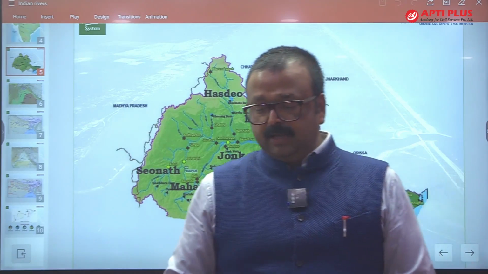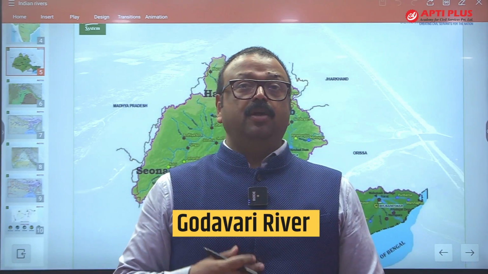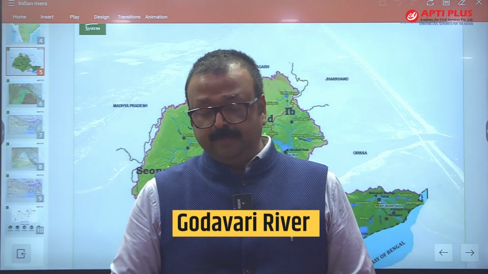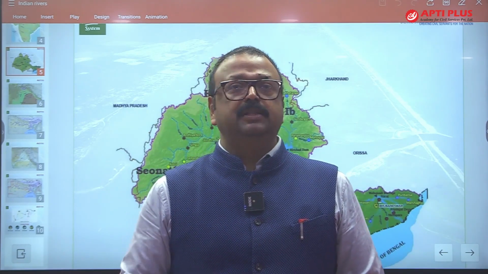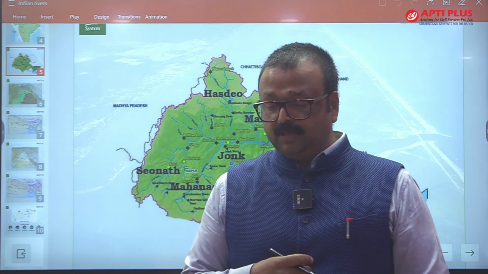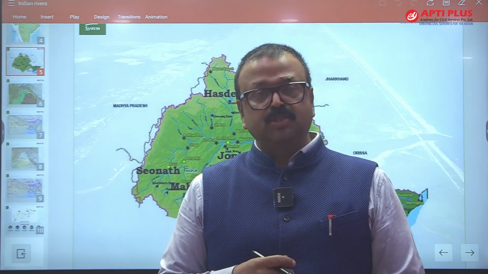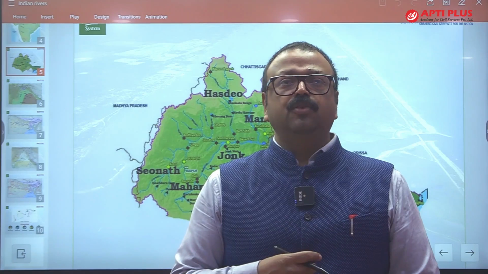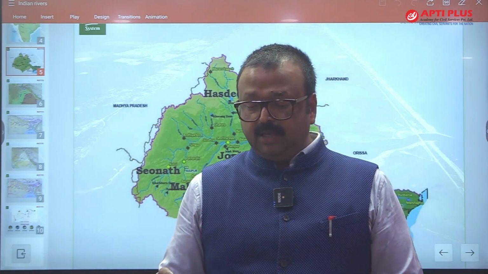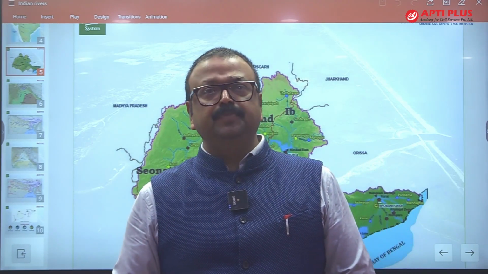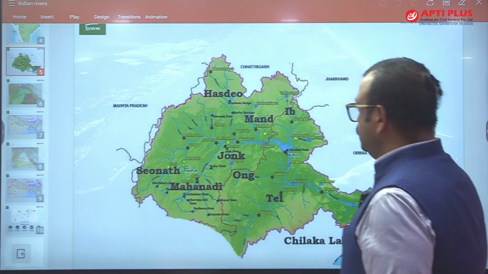India links. Next one is Godavari, which is also called the Ganga of the South, or Dakshin Ganga, and its origin point is the Trimbakeshwar Plateau in Nasik, Western Ghats. From here it starts draining towards the east, running almost 1465 kilometers and making a huge delta near the Andhra Pradesh coast.